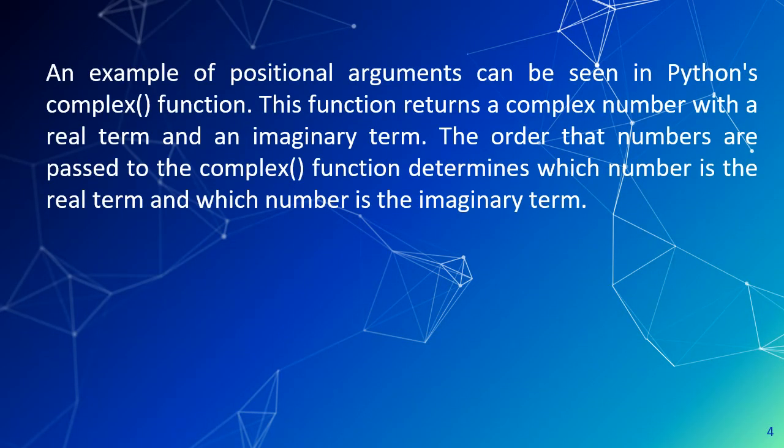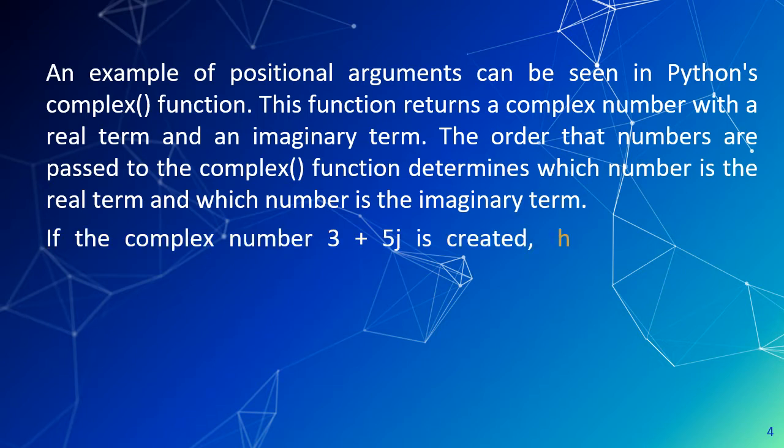An example of positional arguments can be seen in Python's complex function. This function returns a complex number with a real term and an imaginary term. The order that numbers are passed to the function complex determines which number is the real term and which number is the imaginary term.